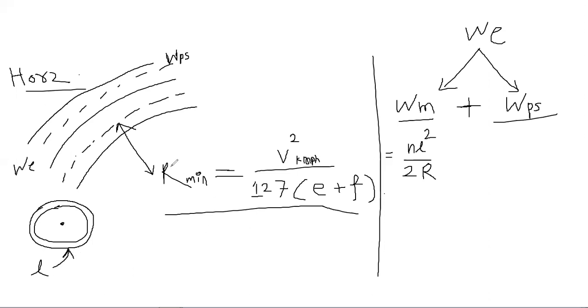R is the radius of your horizontal curve. n is the number of lanes: one lane, two lane, three lane, four lane, six lane, whatever lanes you are having.